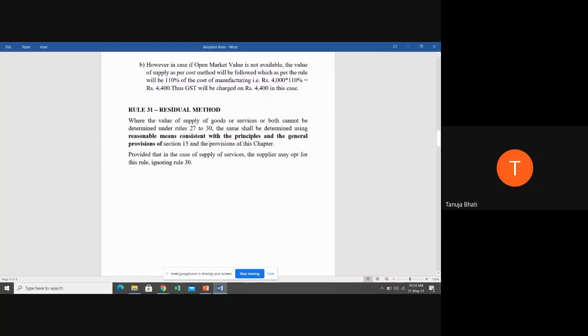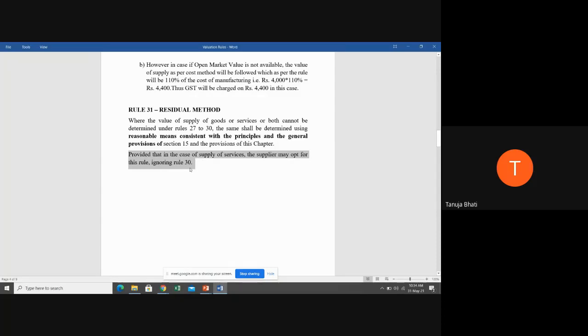Now, in case of supply of services, students, can you all determine the cost of provision of service? It is very difficult to determine the cost of provision of service. So the supplier may directly ignore rule 30 and come to rule 31. So provided in case of supply of services, the supplier may opt for this rule ignoring rule 30.